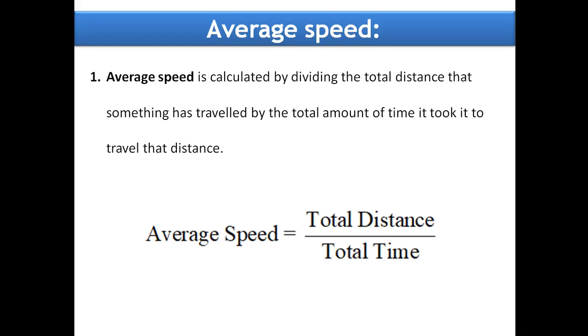Let's take an example. Imagine you are traveling to your grandmother's house, which is 100 kilometers away from your house, along with your parents in a car. Does your father maintain the same speed throughout the journey? No, it's impossible.